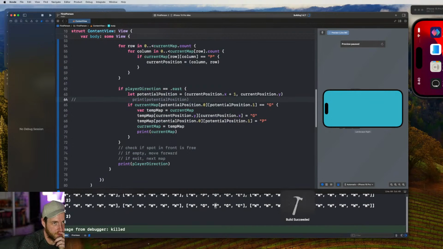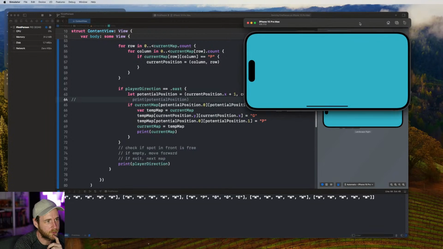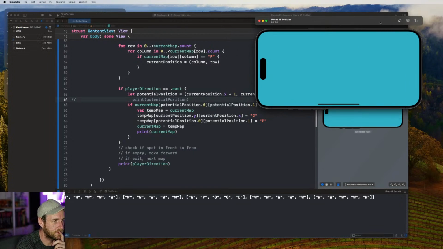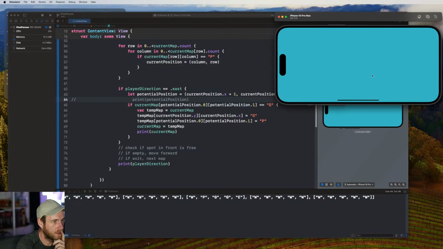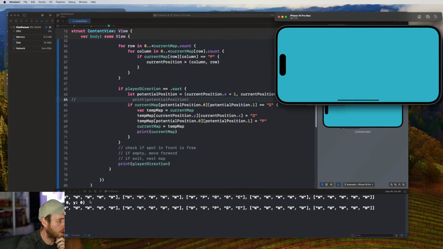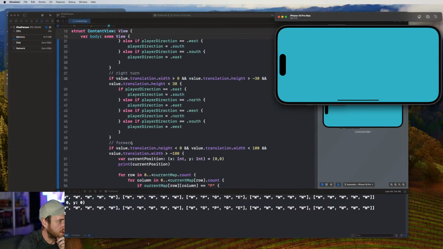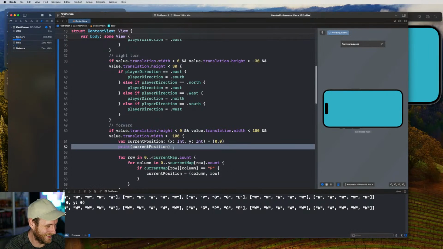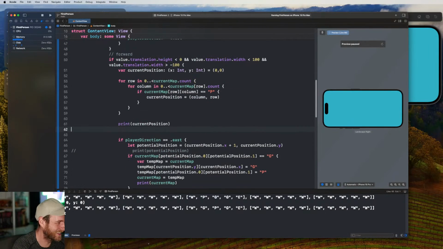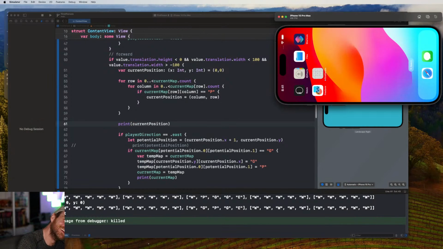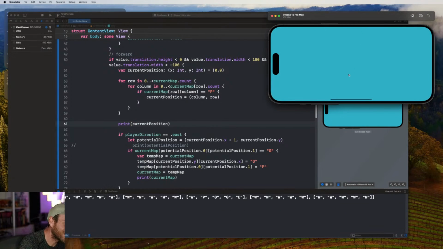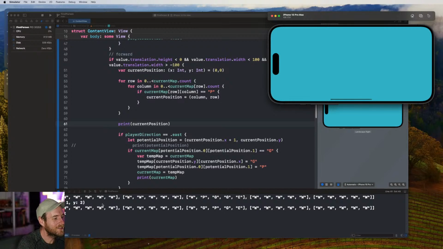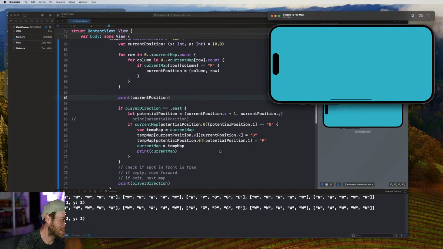Let's do a refresh of this. Oh, sorry, I just realized that you guys couldn't see the sim off on the side of my screen. Sorry about that. I'll move that down. Okay, so we'll do a swipe. If I move forward, the current position starts at 1 and 2, correct. Then 2 and 2, correct.